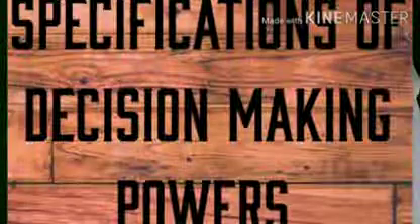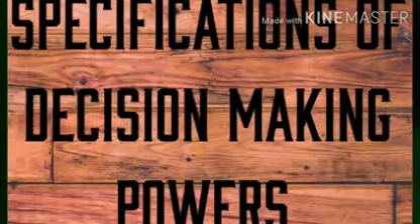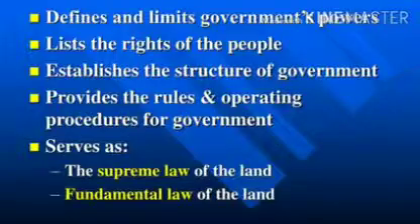So now let us discuss about the specifications of decision making powers. Powers of different organs of the government are clearly defined in the Constitution. The second point is that limitation on the powers of the government. Restriction of the power of the government to protect the individual rights. This is the third point.